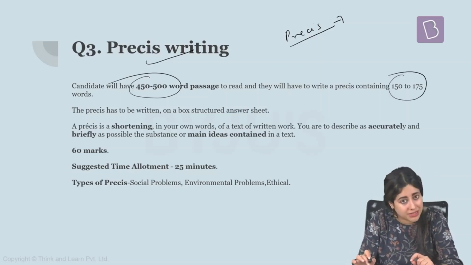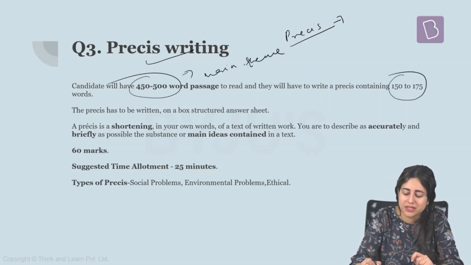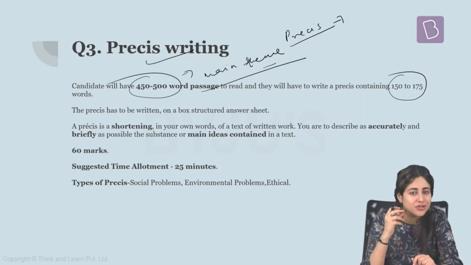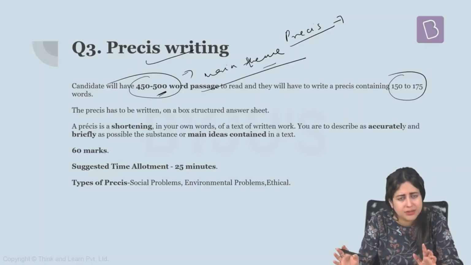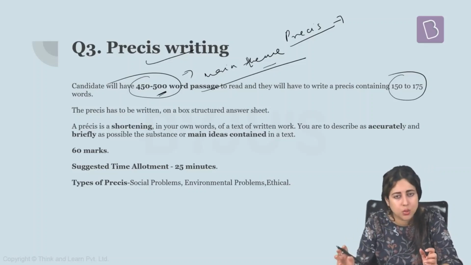That is very, very easily possible, provided you understand the main idea or the main theme of the passage that you have read. So, just like in reading comprehension, the main and the most challenging thing here is to understand the main idea, or the crux, the gist, the soul, the spirit, the juice, the main point of your given passage. Only then will you be able to rewrite it in your own words. Because for rewriting, you don't need any other special magic. All you need to do is to just reproduce the main idea in your own language. That's all that is needed.